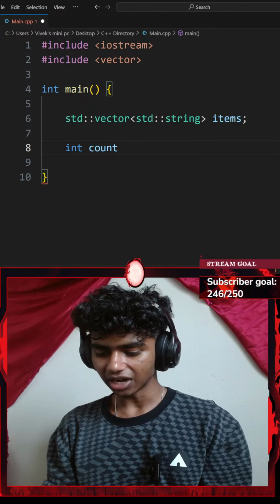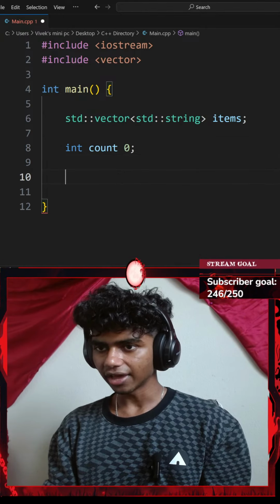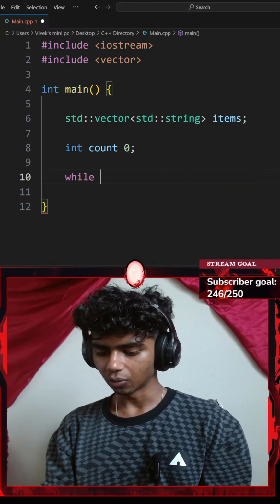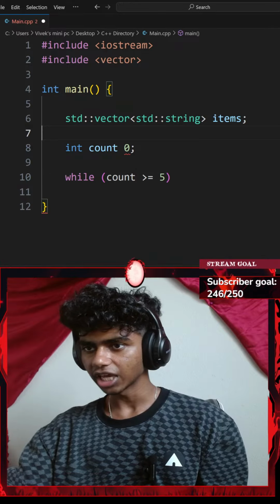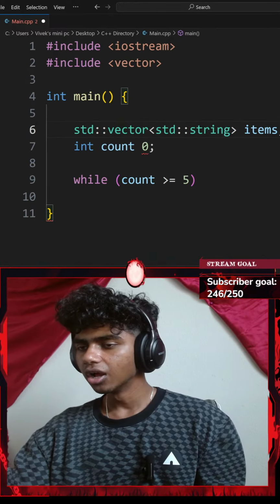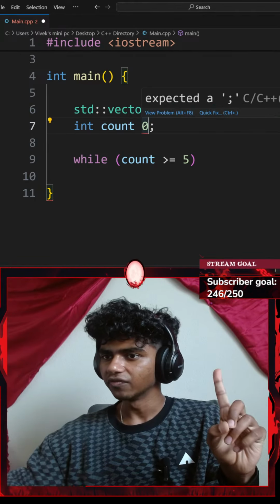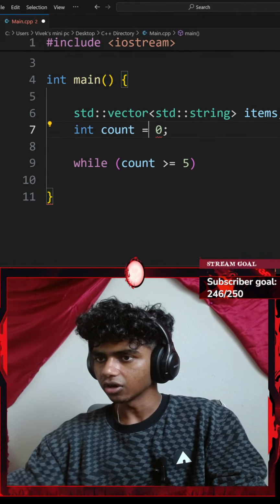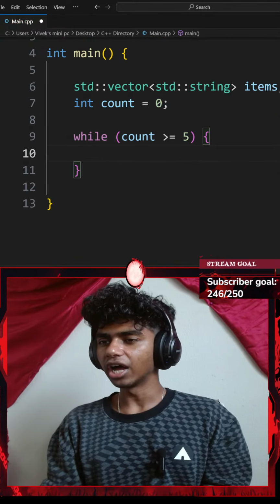Okay, so integer count is going to be set to, let's say, 0. Okay, and then I'll go ahead and add a while loop. So while my count variable is greater than or equal to 5, okay, maybe I delete that extra space here. Okay, so while my count variable is either greater than or equal to 5, which is currently equal to 0, okay, I'll go with a pair of curly braces. And then let me go ahead and do something else.